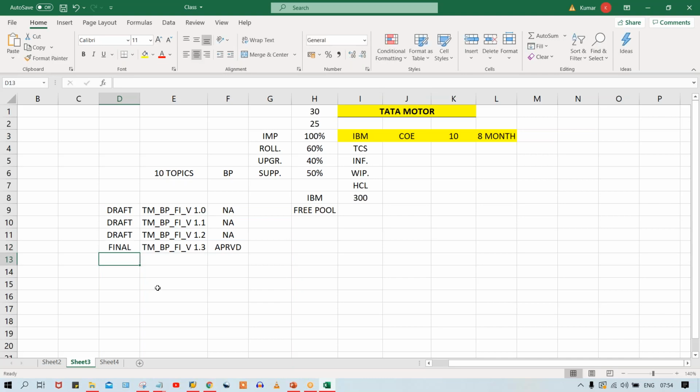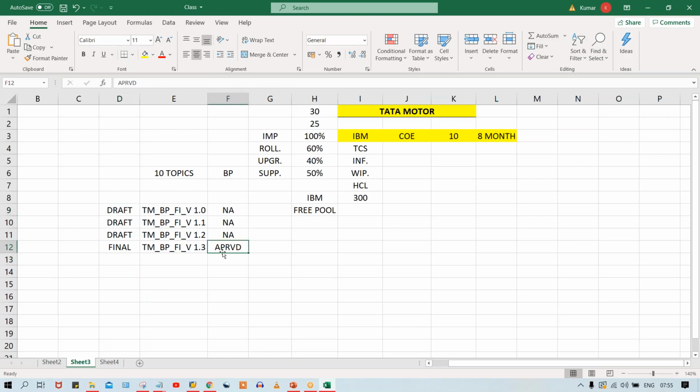So always, guys, during interviews, I still remember in my second interview this question was asked by a person: which version of the blueprint is going to be sent to the client for sign off purpose? Of course, it is the final version itself that we are going to send to the client. Logically, if you think, a draft version means the client has found some mistake, right?